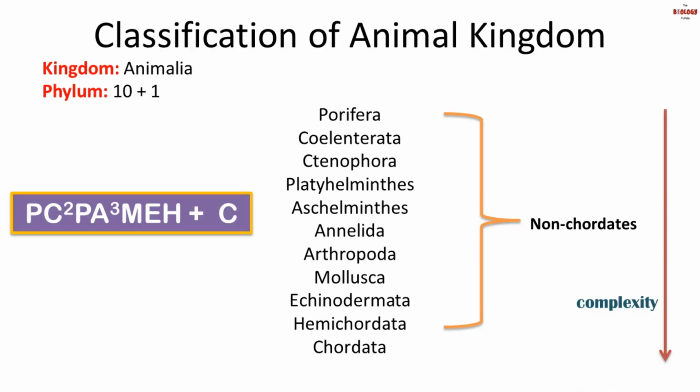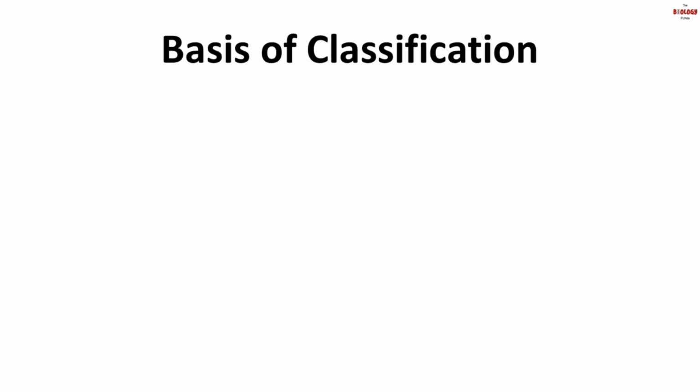So let us learn about the basis of classification. Animals exhibit different structures and forms, but some fundamental characteristics are found among them. These fundamental characteristics include cell arrangement, body symmetry, nature of coelom, pattern of digestion, circulation, or reproductive system. The shared fundamental features form the basis of animal classification.